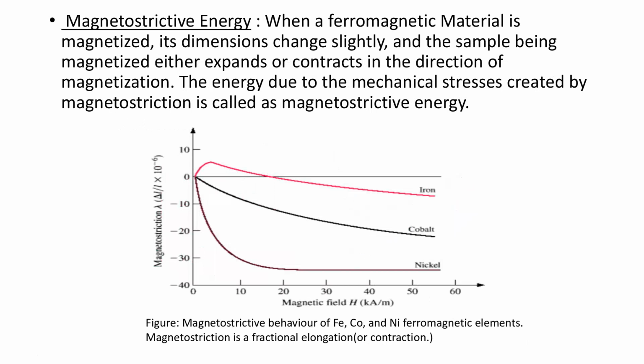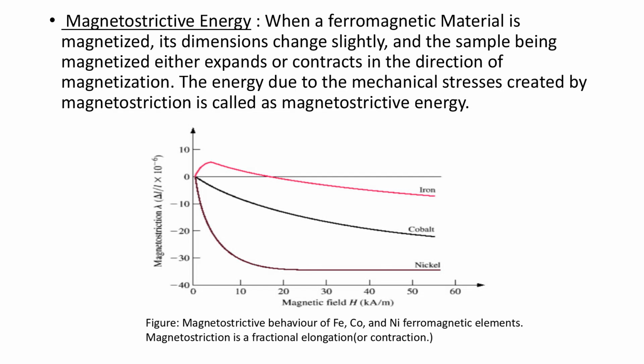So when we apply an external magnetic field to the ferromagnetic material, there can be a change in the dimensions of the material. The energy due to the mechanical stresses created by the magnetostriction is called magnetostrictive energy. So we need to know what magnetostriction is. When we apply an external magnetic field, the magnetic dipole moments, or magnetic domains, try to align themselves in the direction of the external magnetic field.